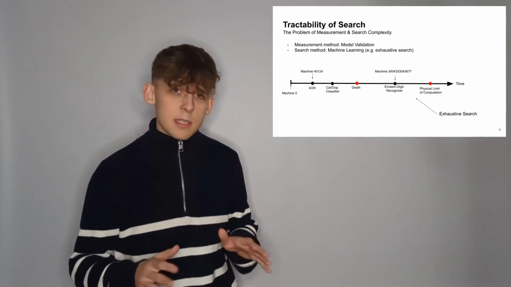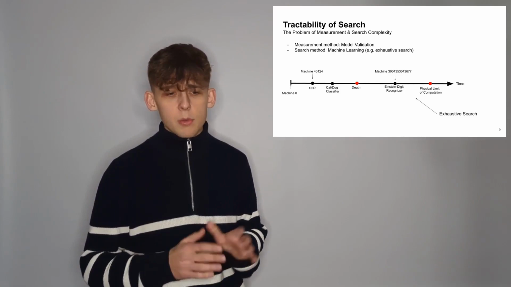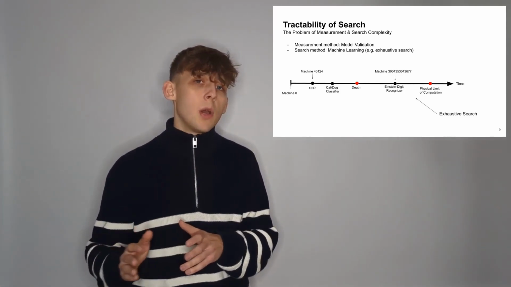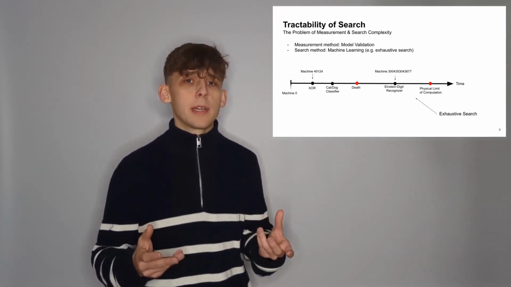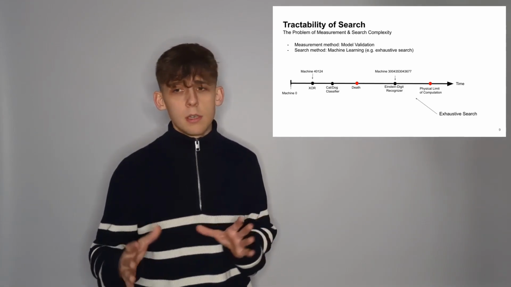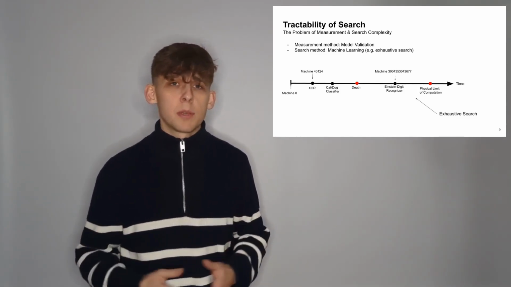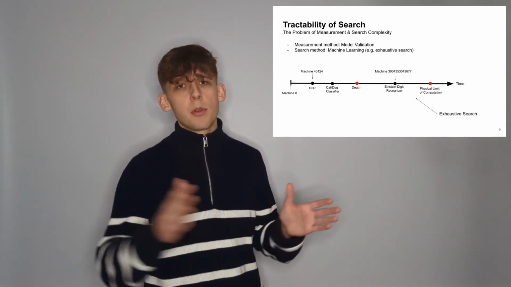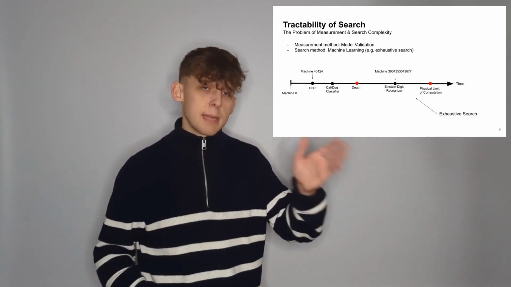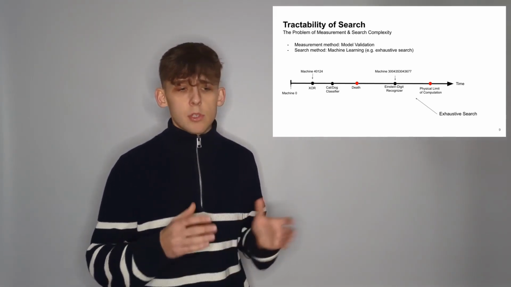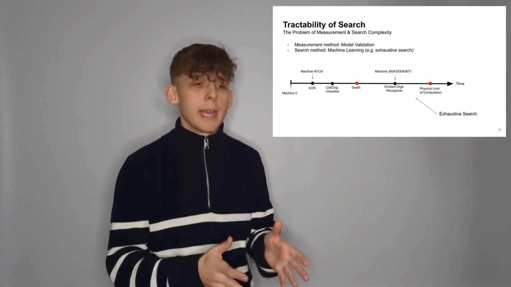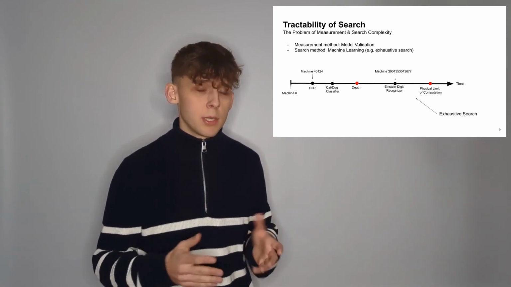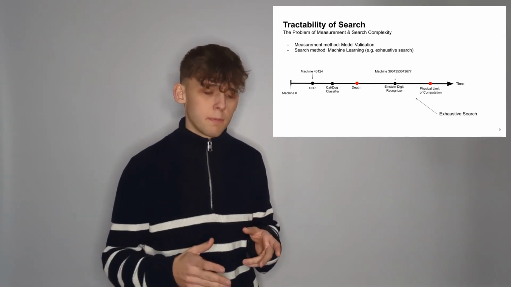So we can then start the search, and when we use a machine to search for a machine, we think about machine learning. This is actually a very abstract description of what machine learning is. And the easiest approach would be just to enumerate all Turing machines and go through them step by step, and see if the model we are looking at is the model we were searching for, because we already have a defined measurement method.